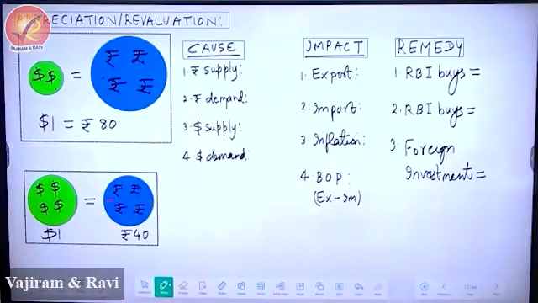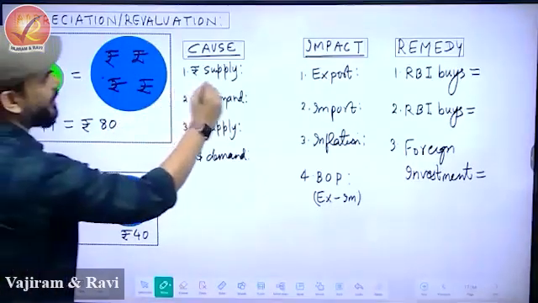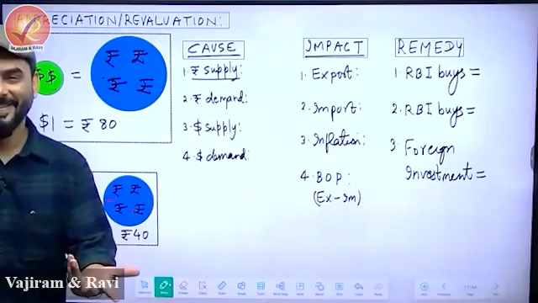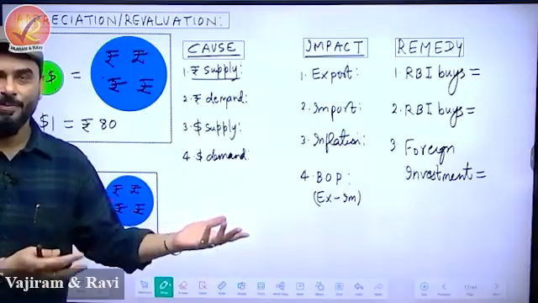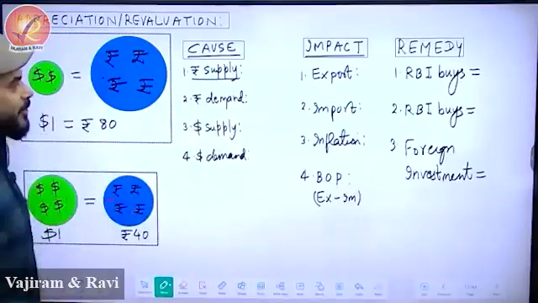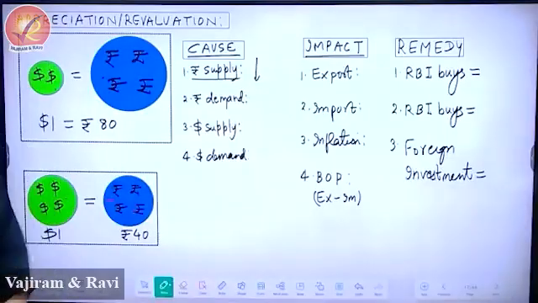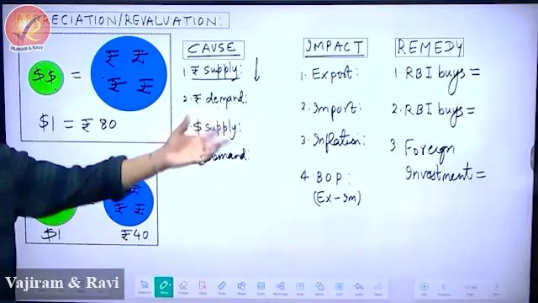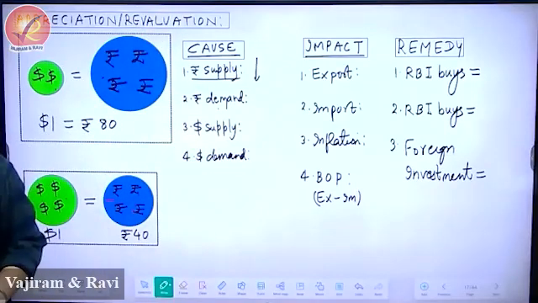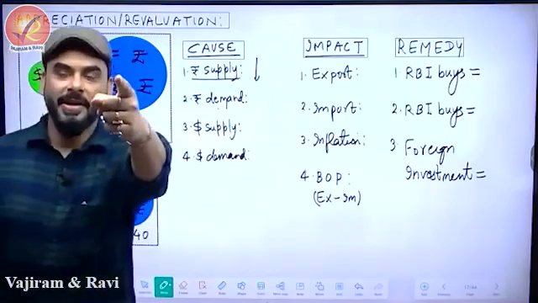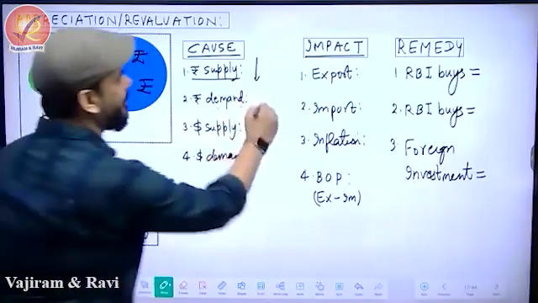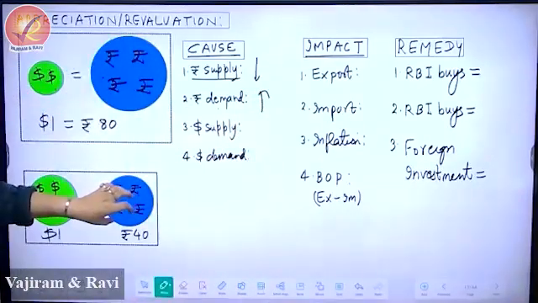So now please tell me, what are the reasons that could lead to this? First, what has happened to rupee supply? Has the supply of rupee increased or decreased here? Decreased. Be confident, because you will always give the right answer. So the supply of rupee has gone down. If the supply of rupee is coming down, what do you anticipate, that the demand for rupee was very high or low? High. If something is demanded, then only its availability becomes low. That means definitely it was demanded. Otherwise, how can the size reduce?